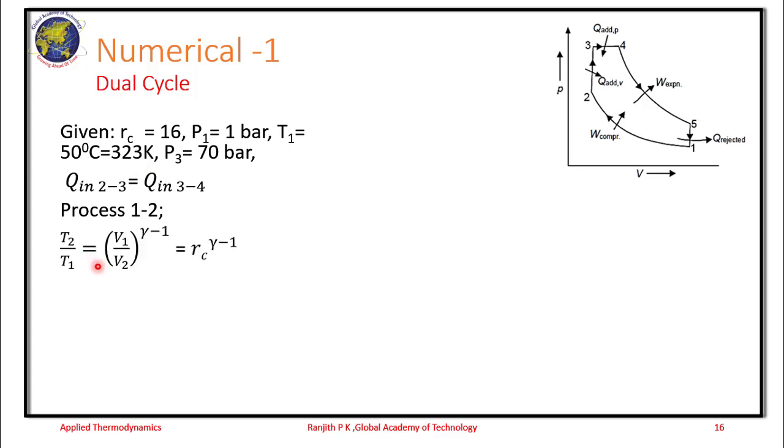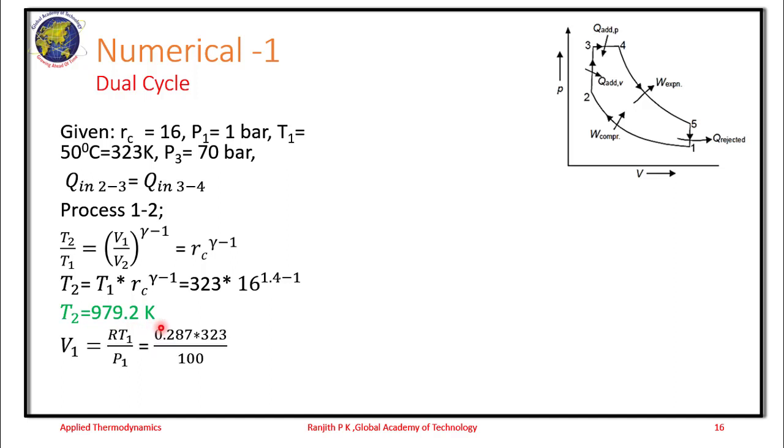Governing equation is T2 by T1 is equal to Rc power gamma minus 1. So when we substitute the values, we end up getting T2 as 979.2 Kelvin. We calculate V1 as R T1 by P1. R is a constant here, 0.287 kilojoules per kg Kelvin. If R is kept in kilojoules per kg Kelvin, P1 has to be compulsorily kept in kilonewton per meter square. So 1 bar is 100 kilonewton per meter square. So we end up calculating V1 as 0.927 meter cube per kg.